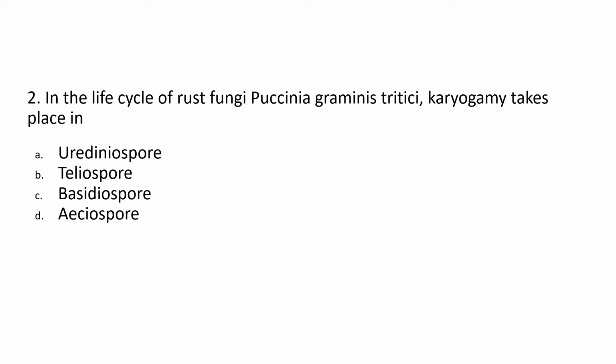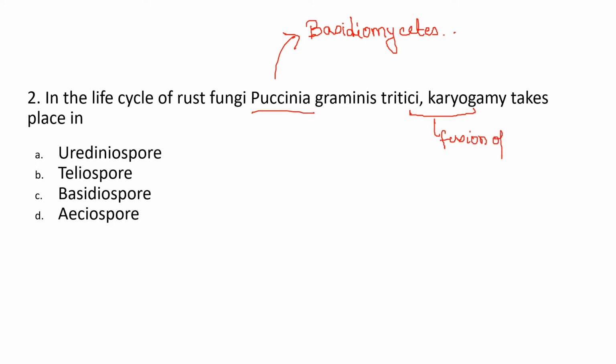Now we know the rust fungi Puccinia graminis belongs to the class Basidiomycetes, and to the order Uredinales, and by karyogamy we mean the fusion of two nuclei. So they are asking, in this life cycle of Puccinia graminis, where will this fusion of nuclei take place?